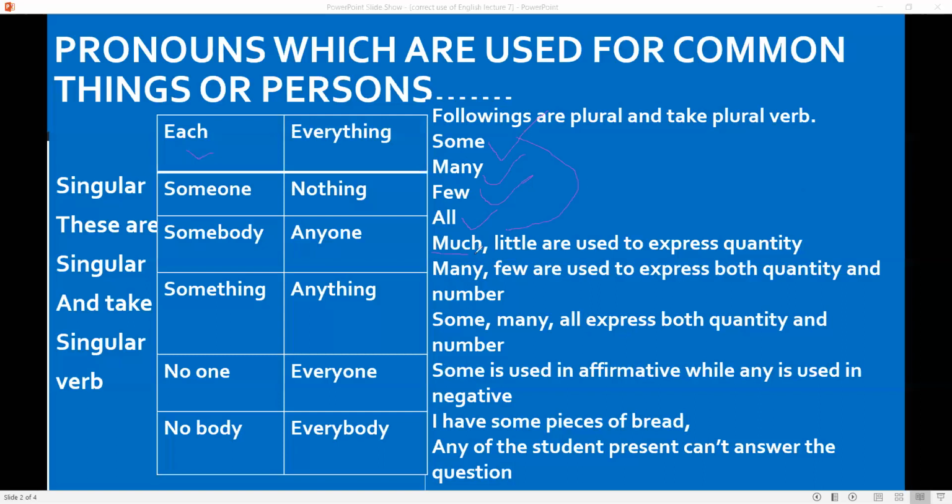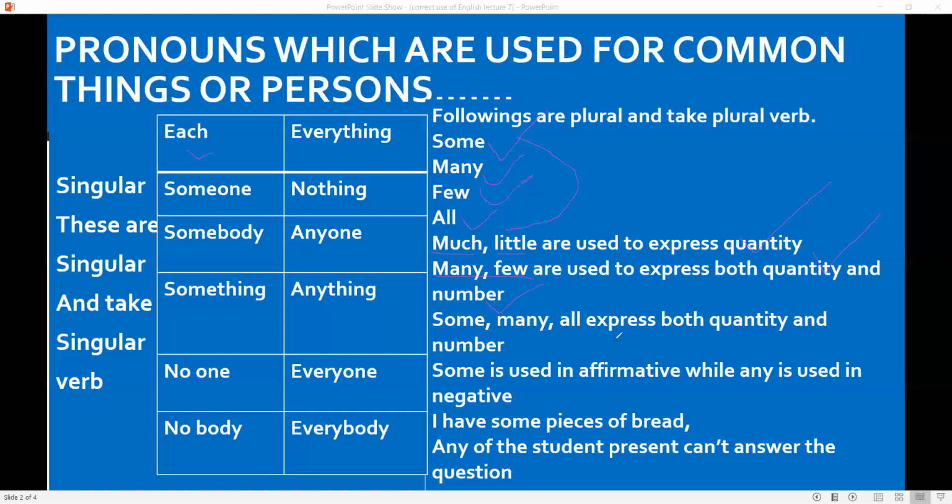Now, much and little are used to express quantity. There's a little water in the jug. There's much water in the jug. Many and few are used to express number. There are a few students in the class. Many of the students have come.